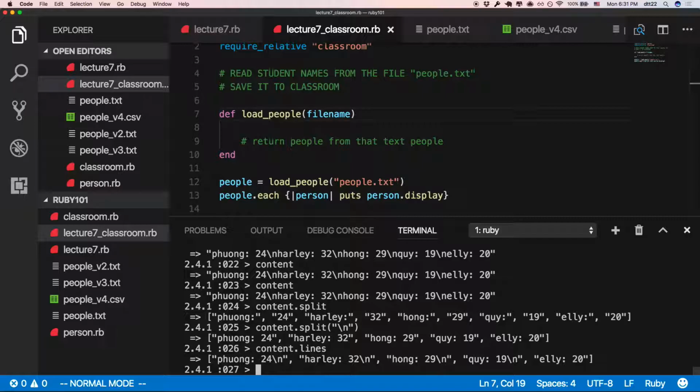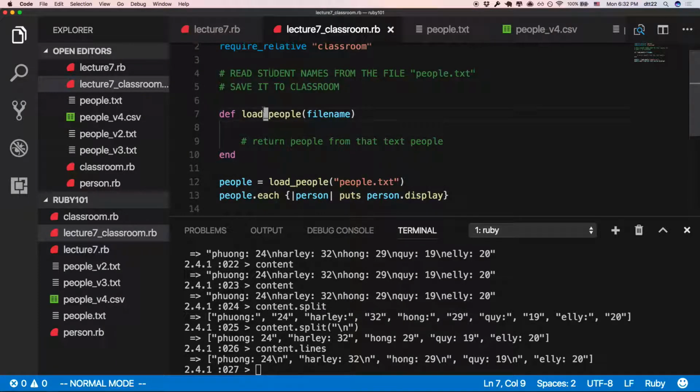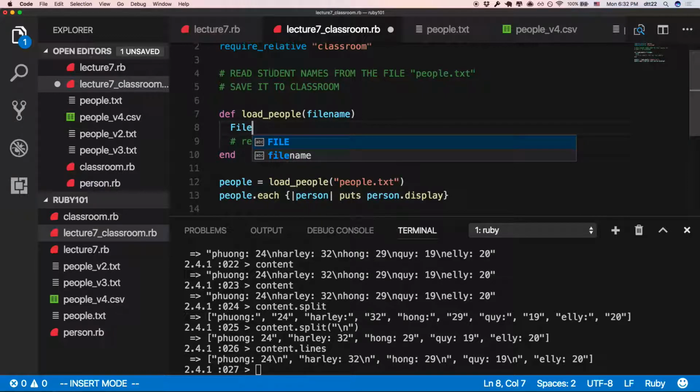Can you believe it's going to read like English? Someone wrote English in this code. So I'm going to change spaces to 2 again. Unfortunately, Visual Studio Code is a little silly there. And I'm going to do this: File.open, file name, .read. Okay?